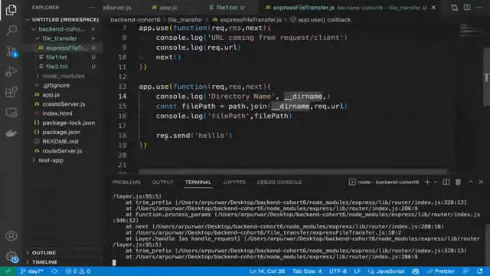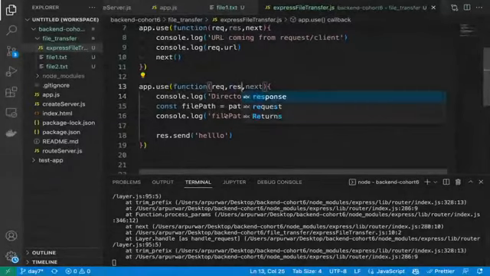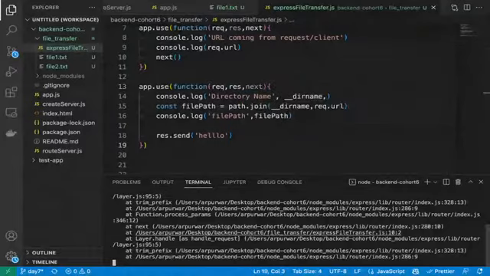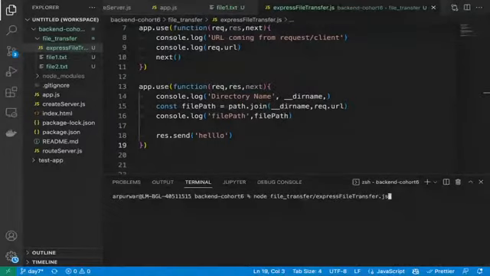Okay, so response is not defined. I see the second syntax error. Sorry for that. Let me rerun the file for you guys. Yeah, so two syntax errors we received.